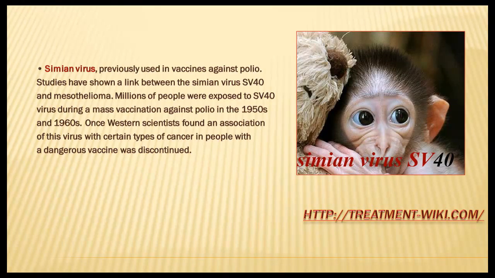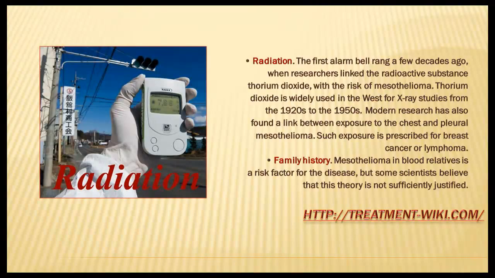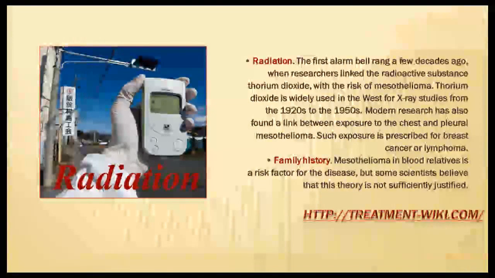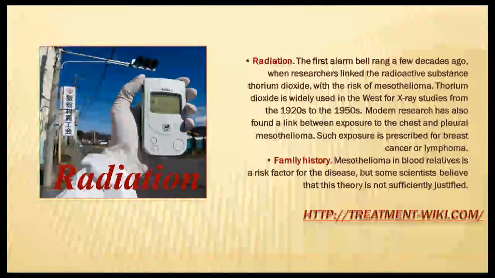Studies have shown a link between the simian virus SV40 and mesothelioma. Millions of people were exposed to the SV40 virus during a mass vaccination against polio in the 1950s and 1960s. Once Western scientists found an association of this virus with certain types of cancer in people, the dangerous vaccine was discontinued.